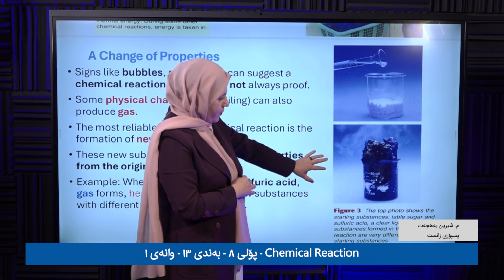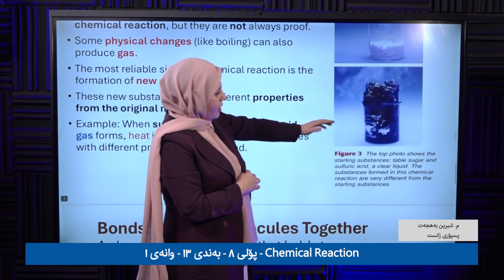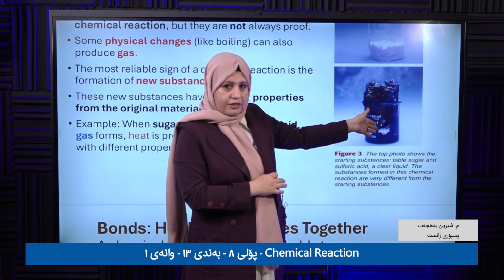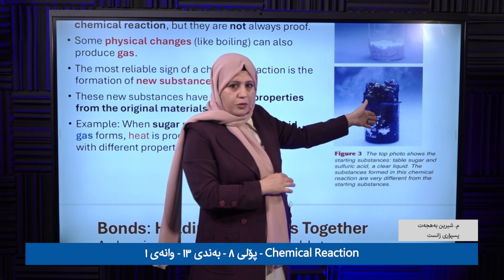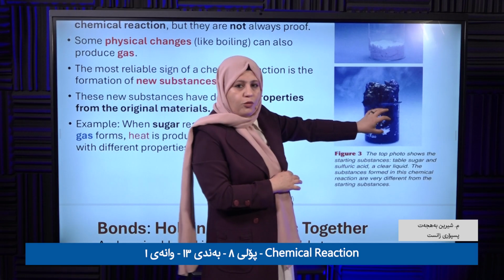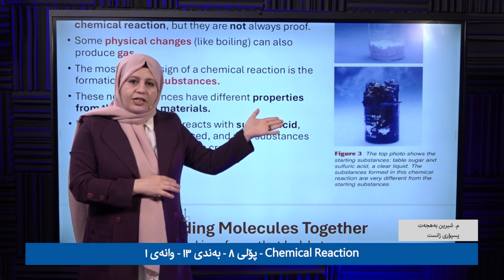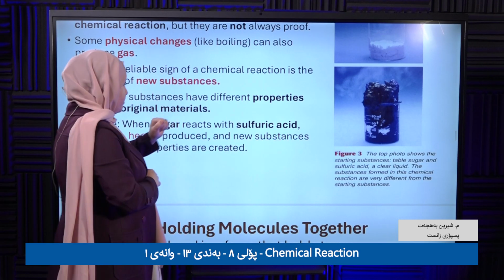Compare between them. What happened? The color is changed, right? And the state is changed too. And if you touch it, you feel warm. Clear? That means, does a chemical reaction take place? Of course, it takes place.